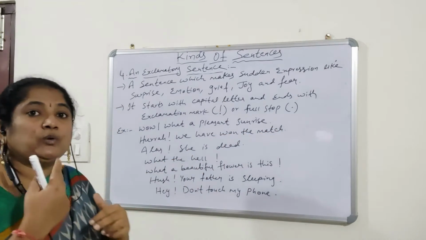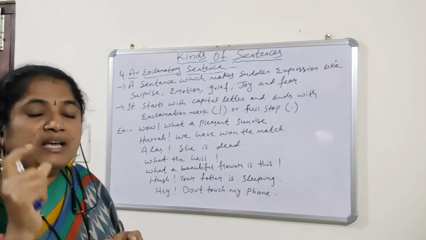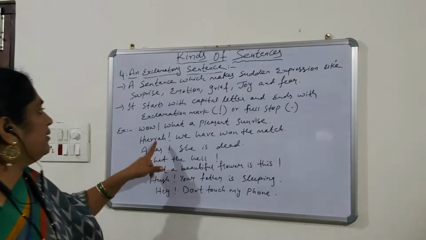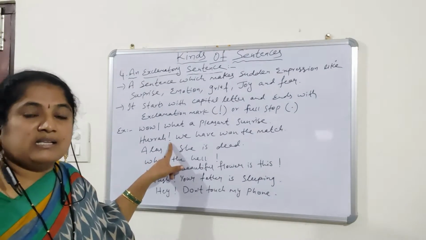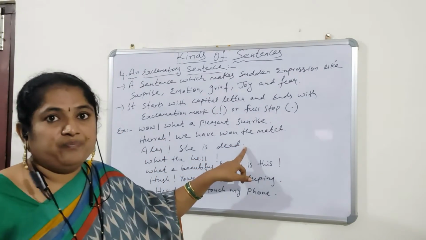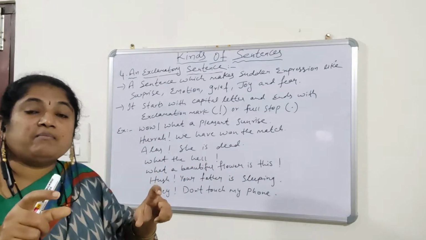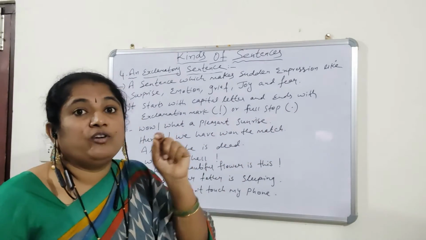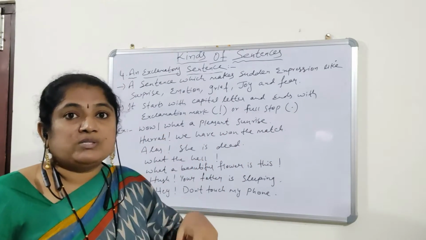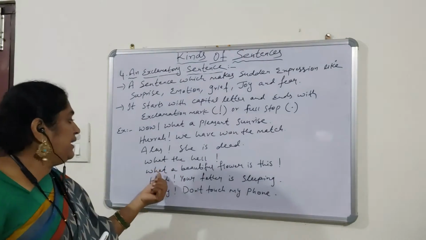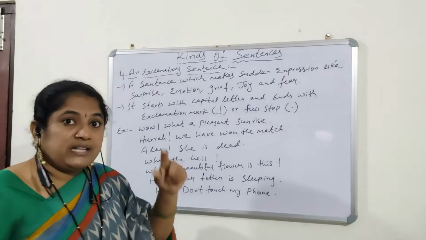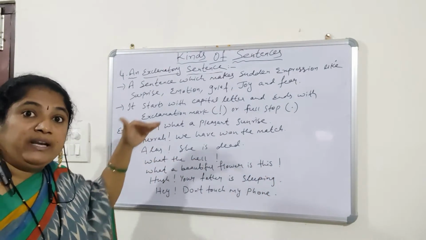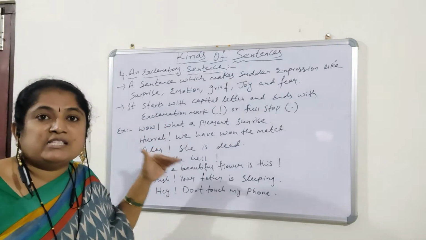Okay, we can use two types of marks here. One is the exclamation mark in the last or sometimes in the beginning of the sentence. Sometimes we use a full stop. When we are using the exclamation mark in the beginning of a sentence, then in the last we are using a full stop. When we are not using the exclamation mark in the beginning, then we are using the exclamation mark in the last. Okay. Now, if you read these examples, then it will be very easy to understand.